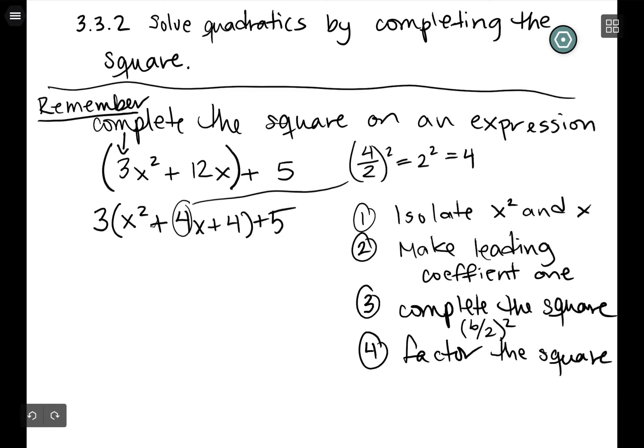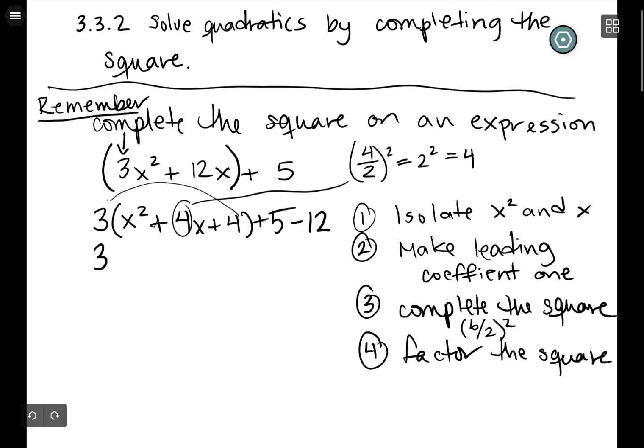Whatever you do, because this is an expression, whatever you do, you have to undo, right? So we can multiply by 1 when we're working with an expression, or we can add 0, or we can just simplify pieces. So in this case, we want to add 0. We have to be very careful because we so far have added not just 4, but actually 12, 3 times 4. So to make it 0, we have to also subtract 12.